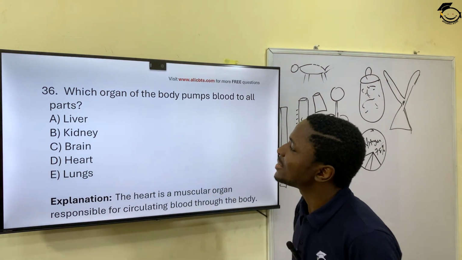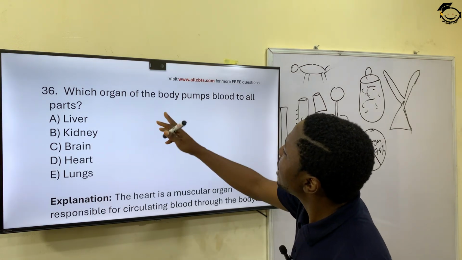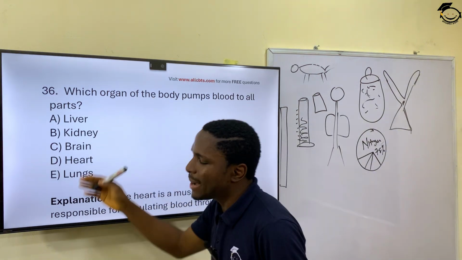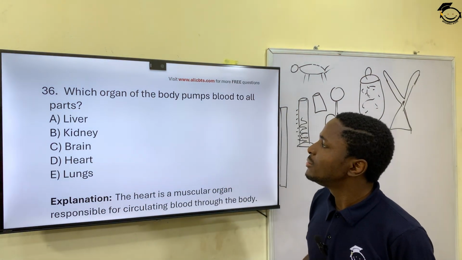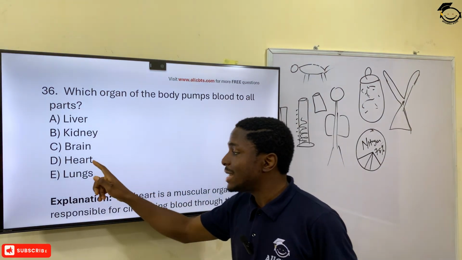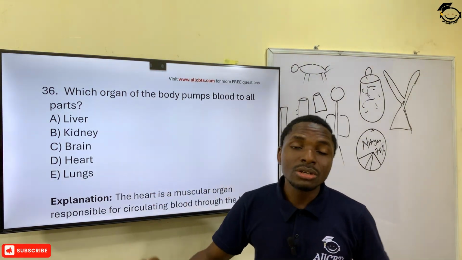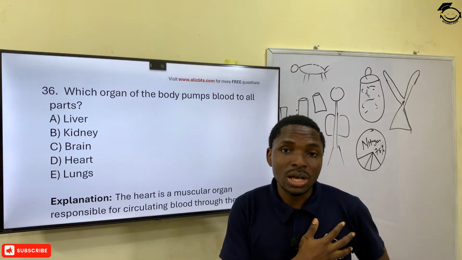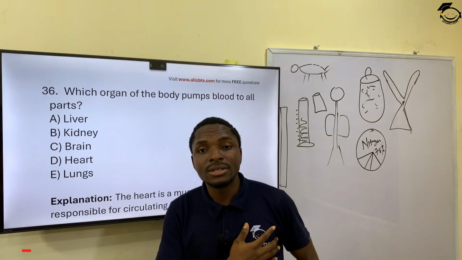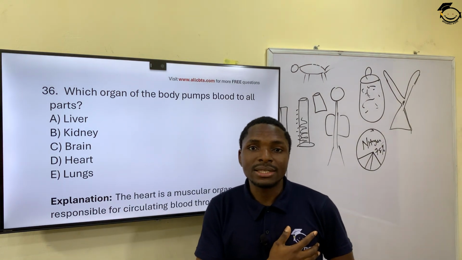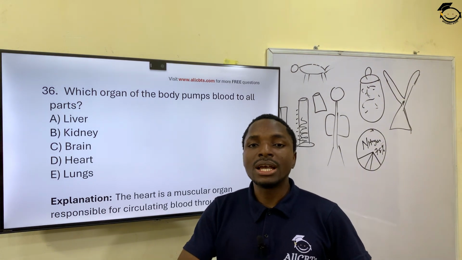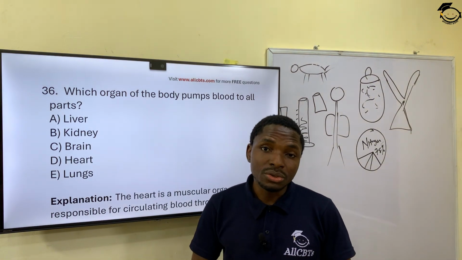Question 36. Which organ of the body pumps blood to all the other parts of the body? We already established that the heart helps in the circulation of blood. When you put your hand on your chest, you can feel it beating. It's like a generator that is at work, like a diesel generator.